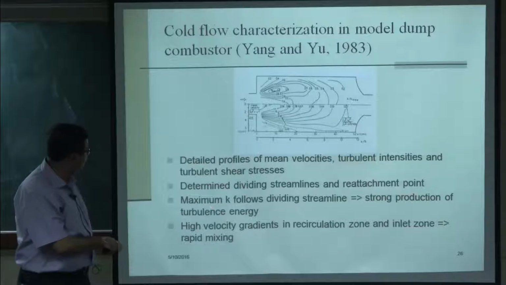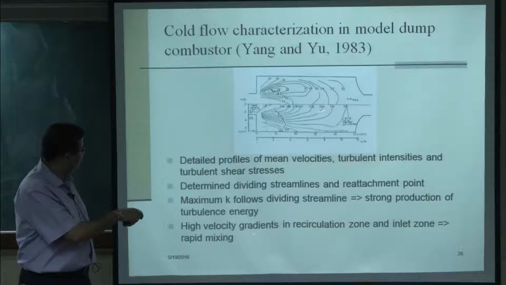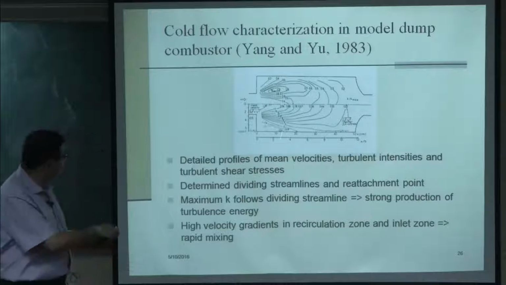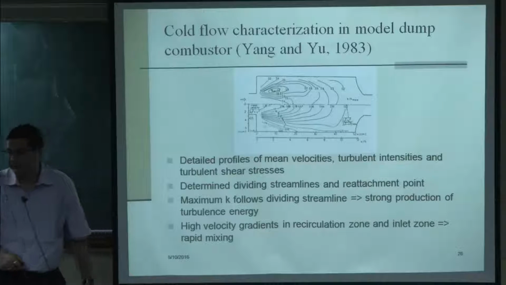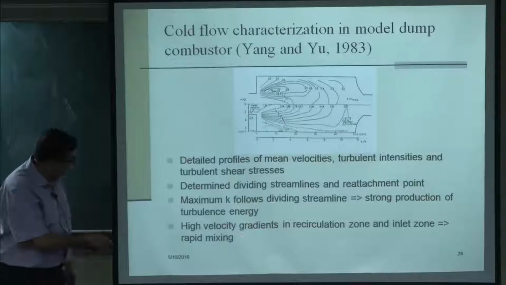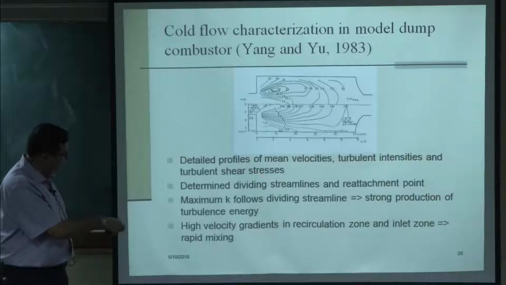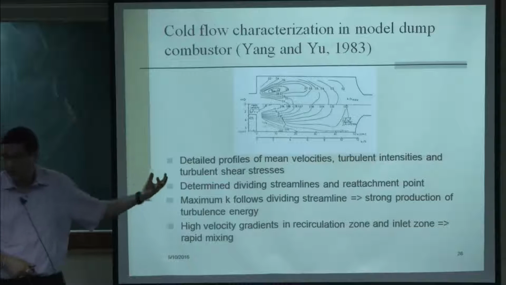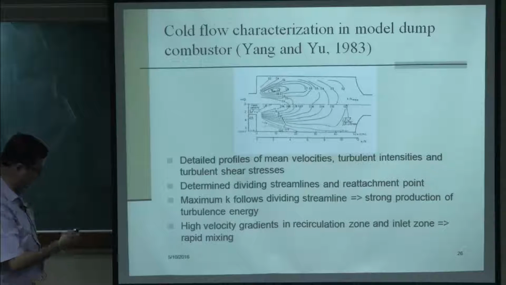So, there is a strong production of turbulence energy in this system, and there are high velocity gradients in the recirculation zone and inlet zone, which favors rapid mixing. The zones where we have maximum mixing and turbulence generation are all identified just by the LDV measurement of the velocity field.